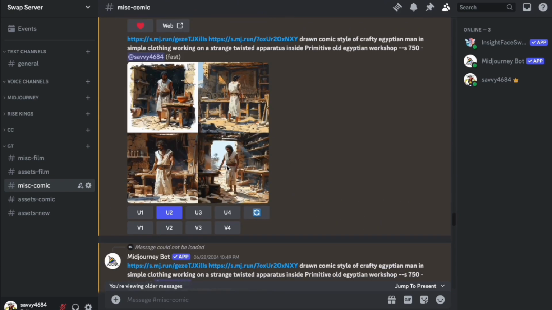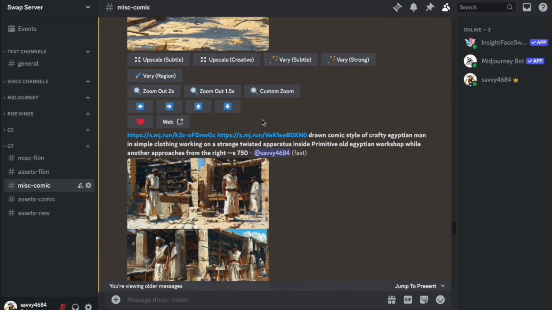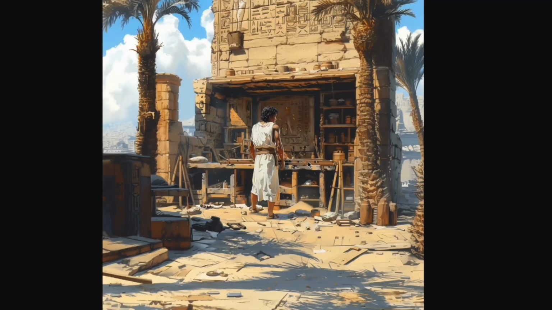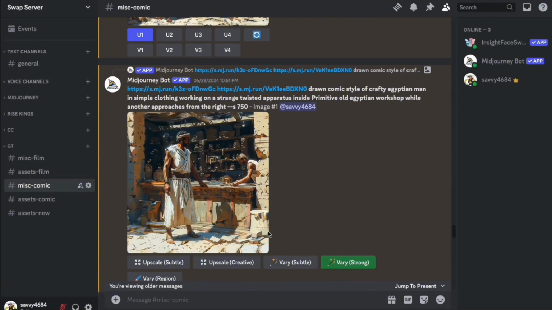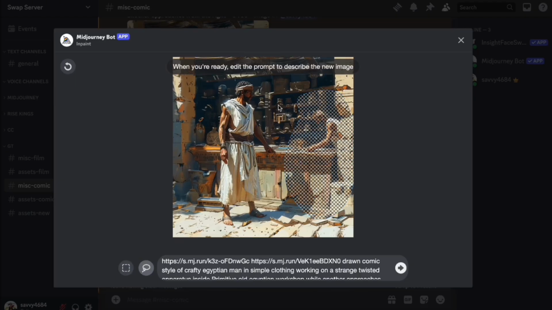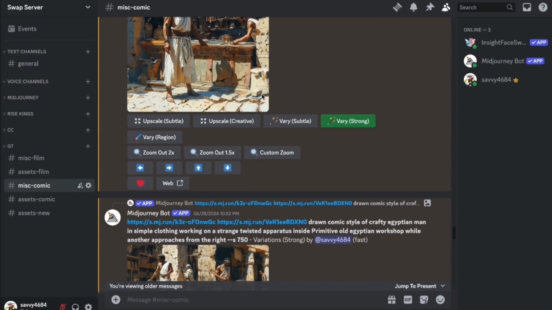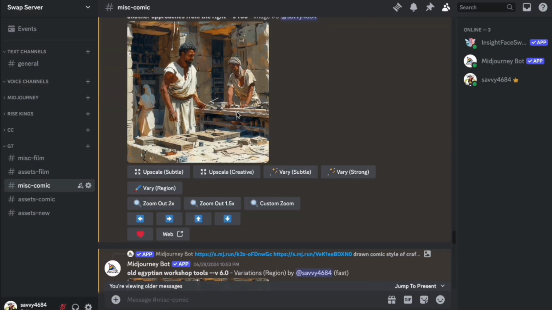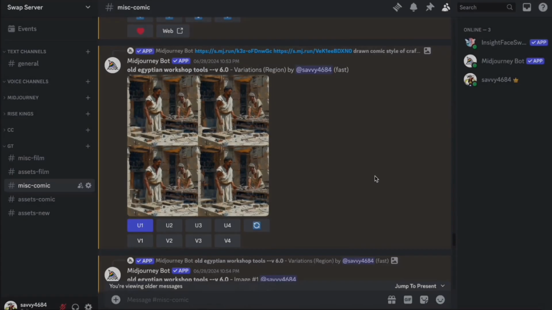So I went from the empty workshop to now the guy in his workshop, played around with different workshops, and then took the second guy from this image where he is standing alone, and now I have two guys in here. Obviously there are some imperfections, but you can always work on them with tools like this Vary Region, and then you can select somebody if there was somebody in the background or whatever. In this case I took number one and then worked on it with variations. Then I ended up with this result. This guy was in the back, so I removed him using that tool I just showed you again.